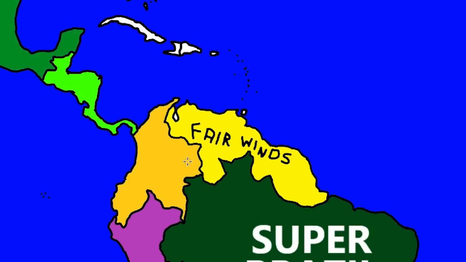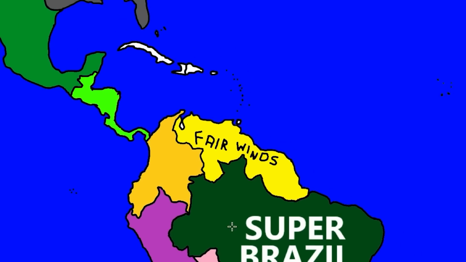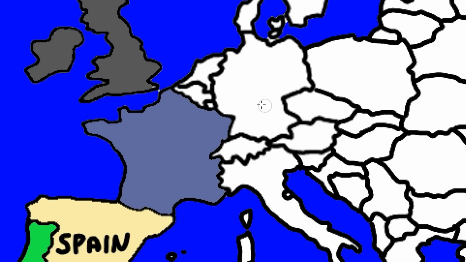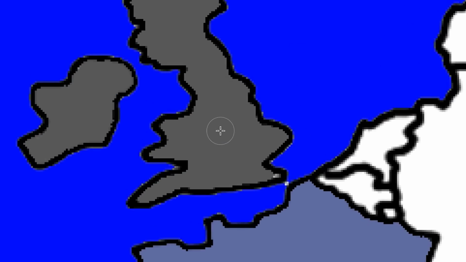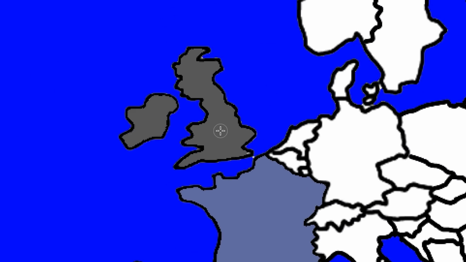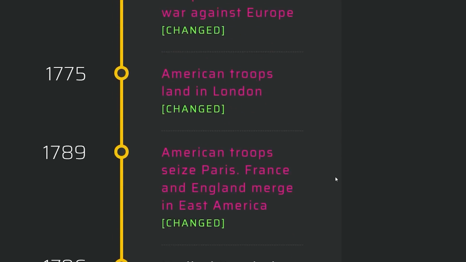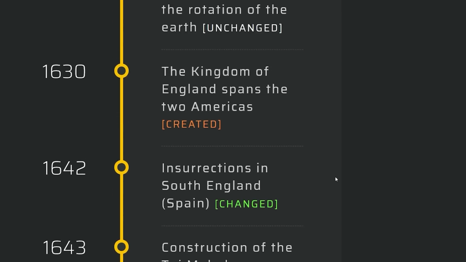We also have an English speaking part of South America in this world and then a lot more Portuguese speakers. For some reason, I guess there were Austrian immigrants to East America or Britain, and that's how Hitler rose to power. Whatever, I don't want to get into this. All right, well, what even can I change at this point? I think I have to go way back in time, which is going to totally mess up my map.